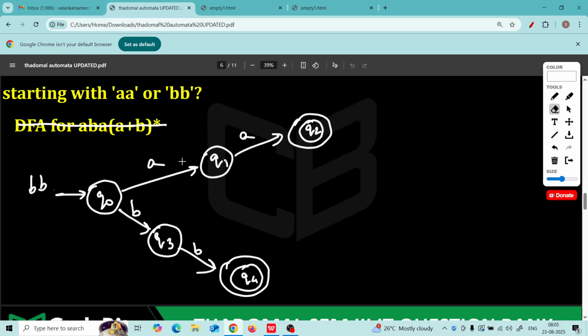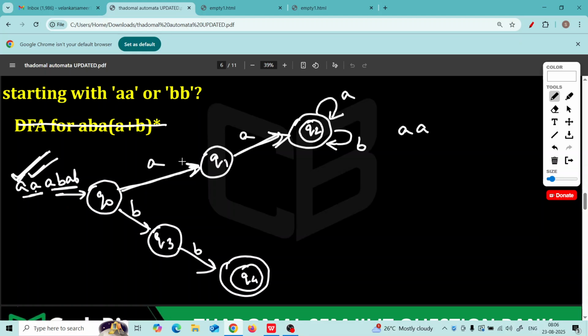But what about the remaining transitions? Remember, strings that begin with AA or BB should be accepted. So what if you give A, B, A, B? Does it begin with AA? Yes. But then what about these symbols? So you have to talk about Q1 now. After the first A we will be in Q1. Then after the second A we will be in Q2. You tell me, if you are in Q2, you know that the first two letters are AA, so it makes no difference whether you get A or B after this.